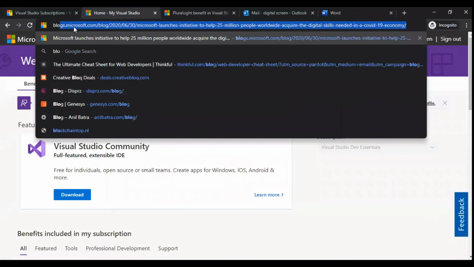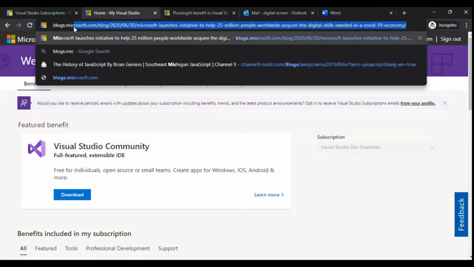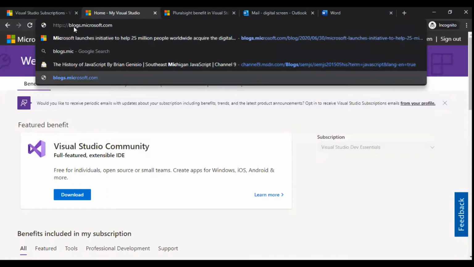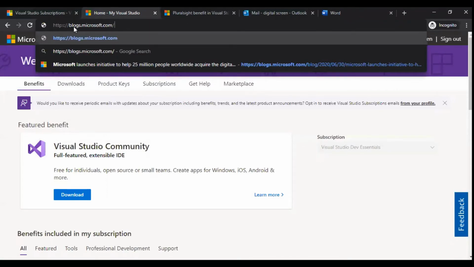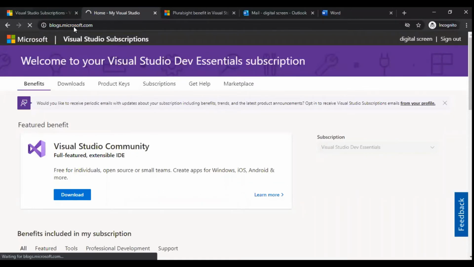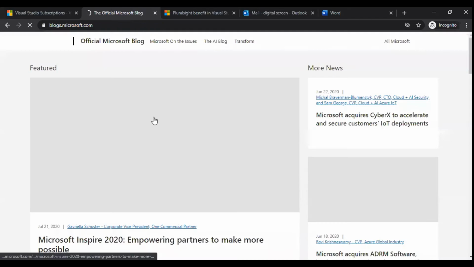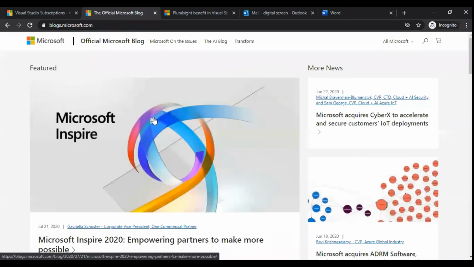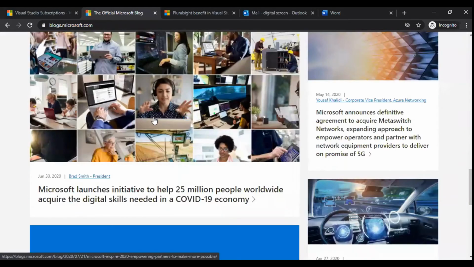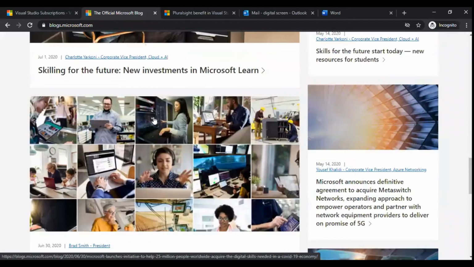Also, you can go to blogs.microsoft.com. Recently, Microsoft also offered training for this COVID situation. You can read all this blog.